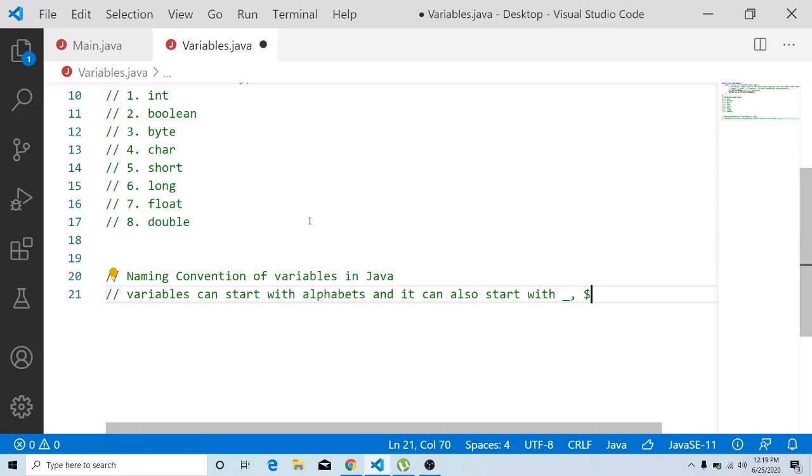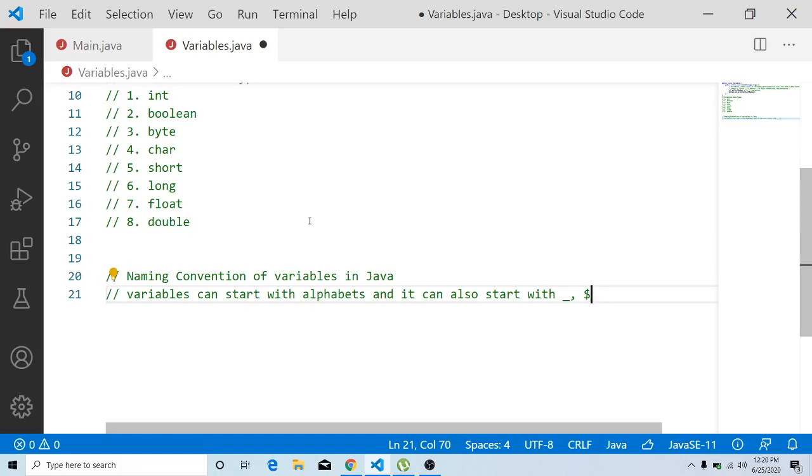And there should be no spaces. The variable should not start with spaces, in between also there should be no spaces, and at the end also there should be no space. There should be no spaces in the variable naming. Then you can have any other characters, numbers, special characters, anything that you want in between.